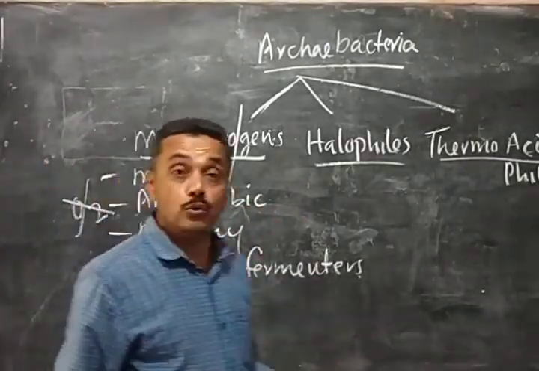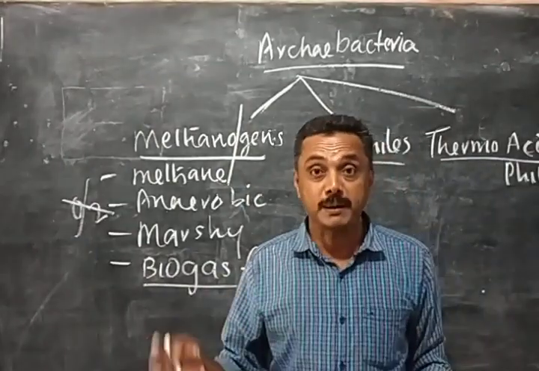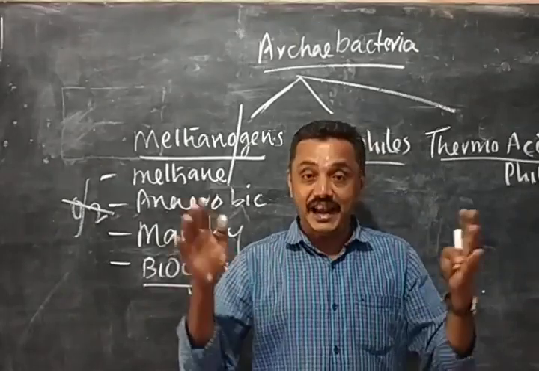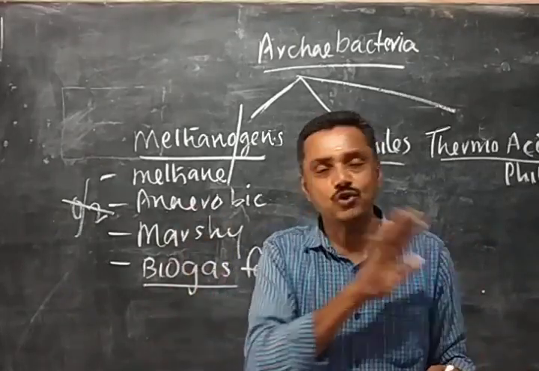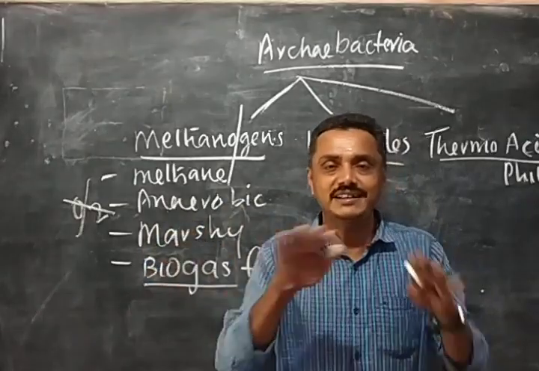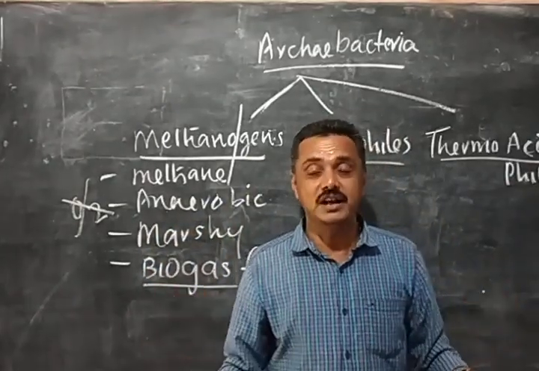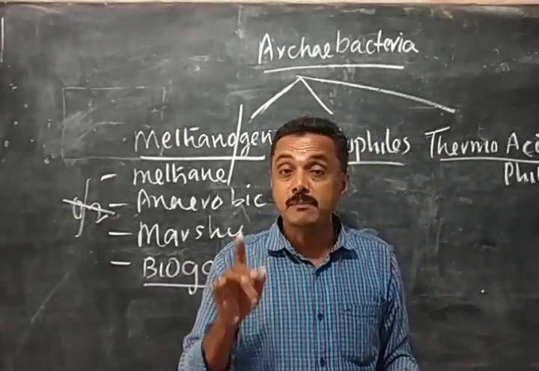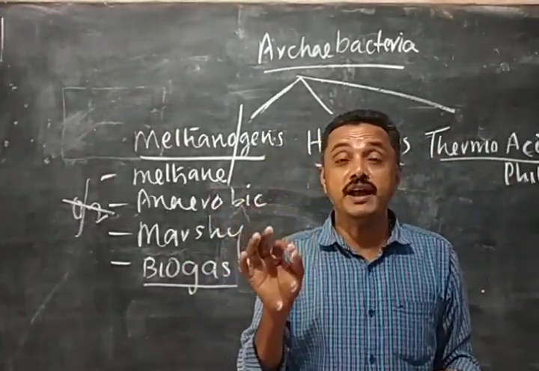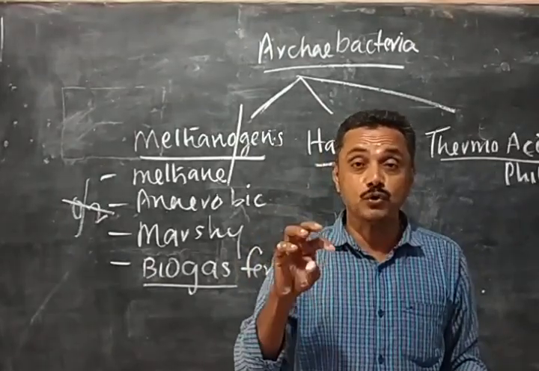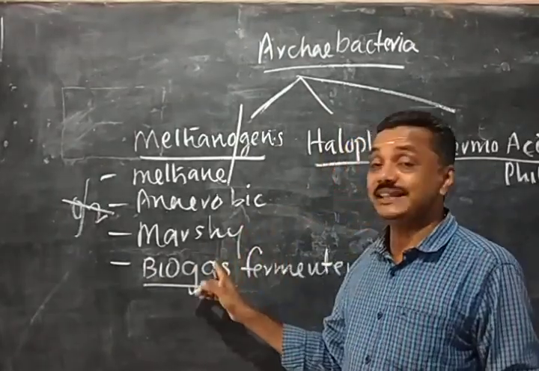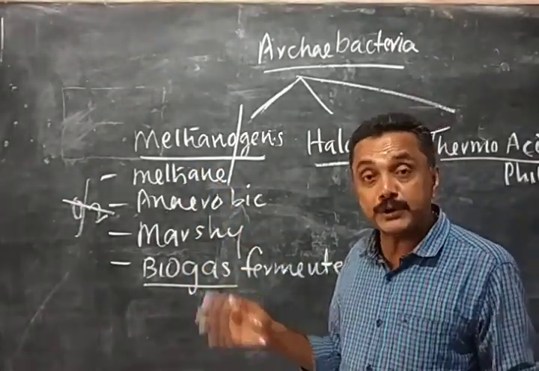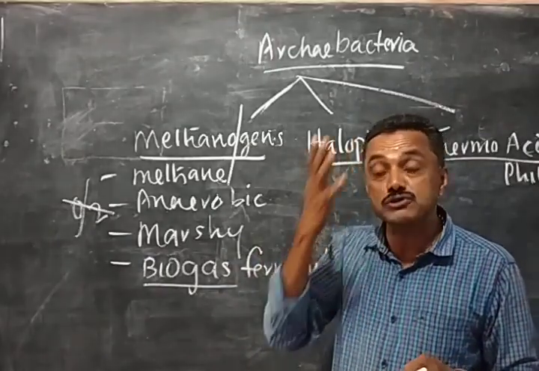You have seen that we use biogas for cooking purpose or lighting purpose. That biogas tank is anaerobic. Inside the biogas tank, there is no oxygen. Living organisms cannot live inside the tank because it is anaerobic. So these methanogens are living in the biogas tank. You remember that 40% of the biogas contains methane, which we use for cooking. This bacteria lives in the biogas tank and produces methane. So we are getting a bad foul smell.